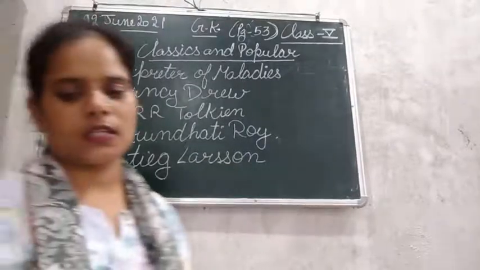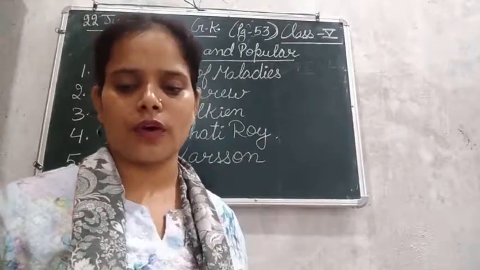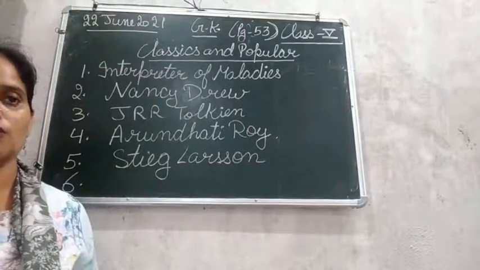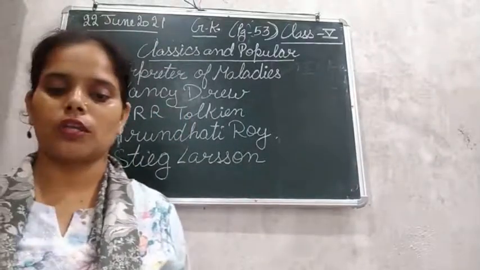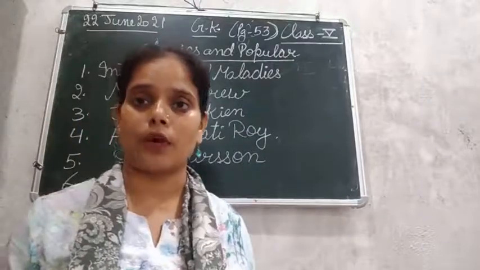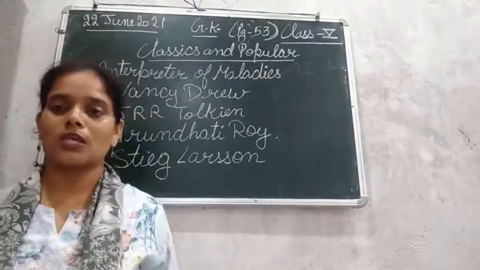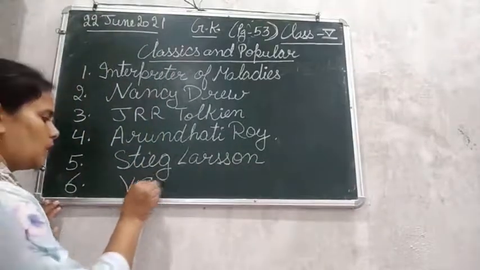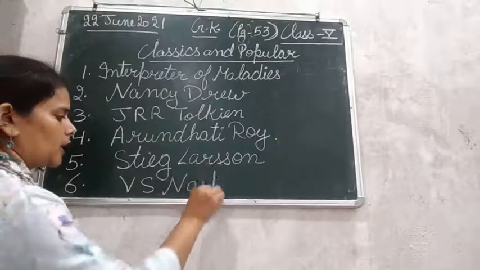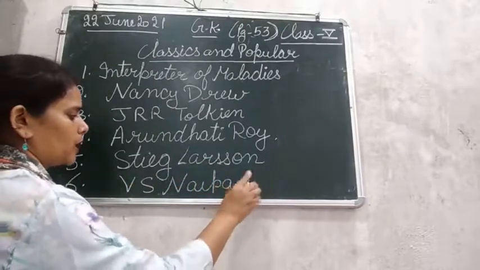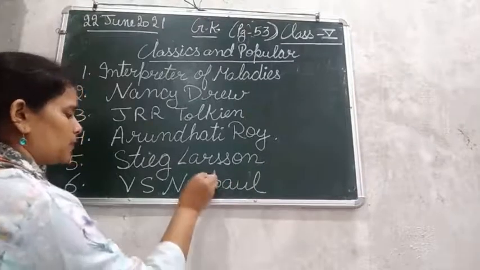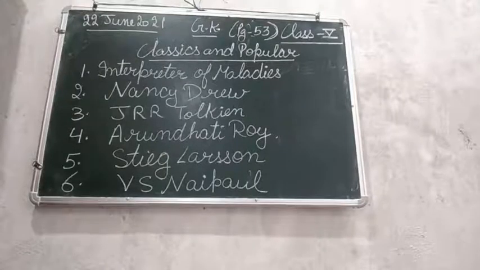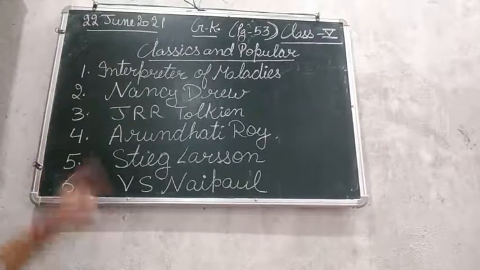The sixth is who wrote the book A House for Mr. Biswas? Okay, so this is the name of the book. The writer of the book is V.S. Naipaul. That is the answer to the sixth one. V.S. N-A-I-P-A-U-L. V.S. Naipaul is the author of the book A House for Mr. Biswas. So these are the answers from 1 to 6.